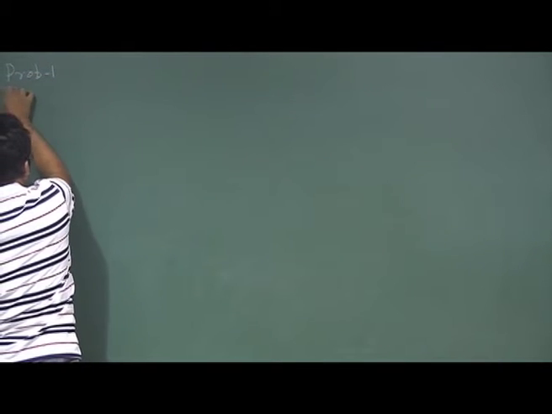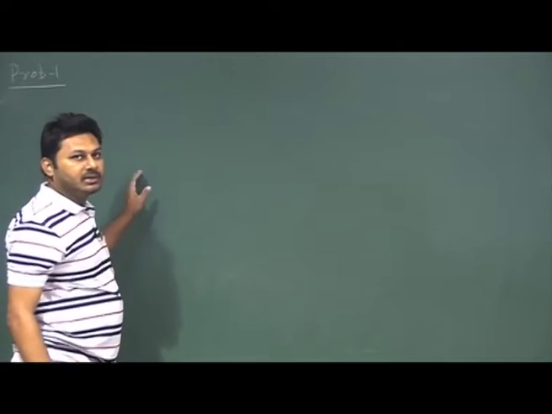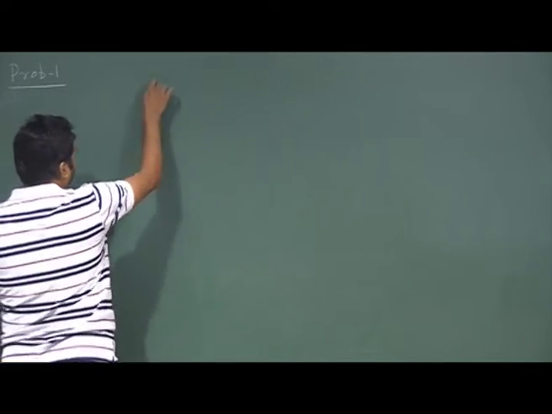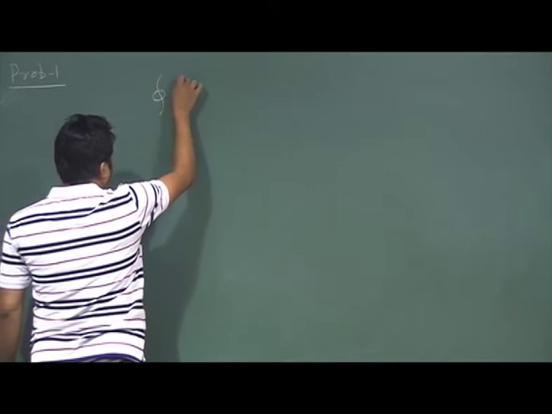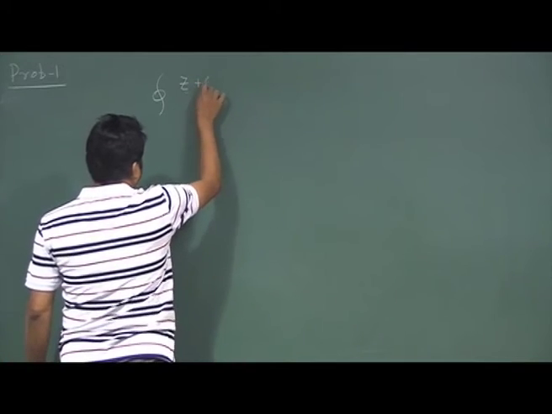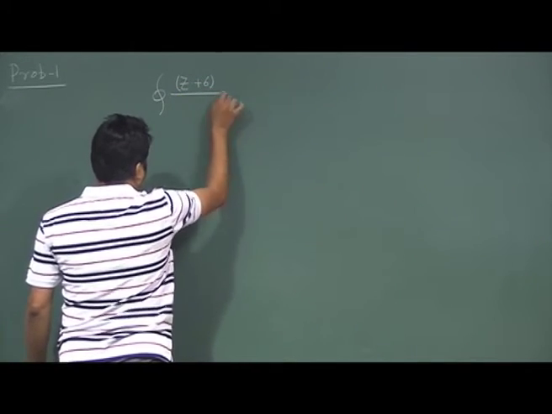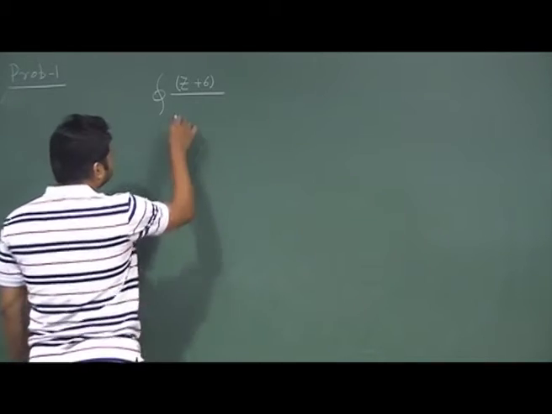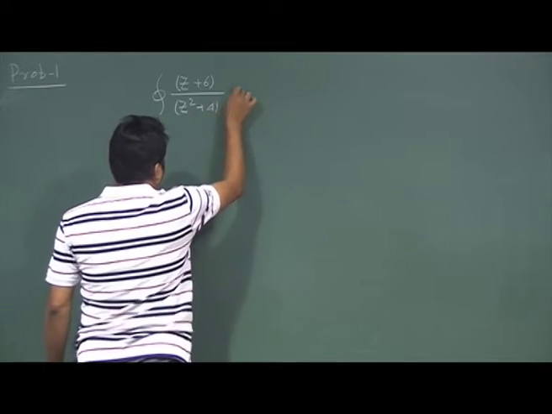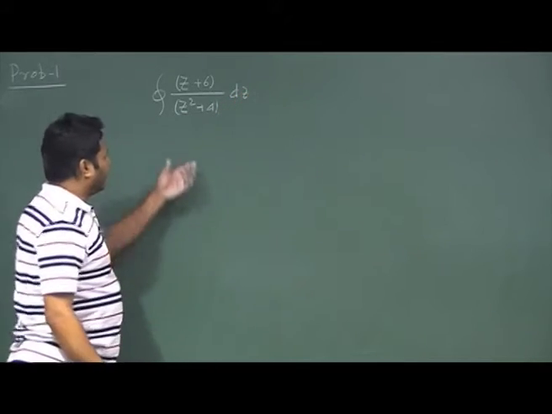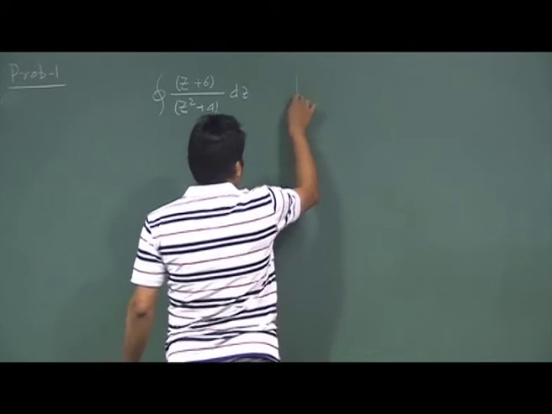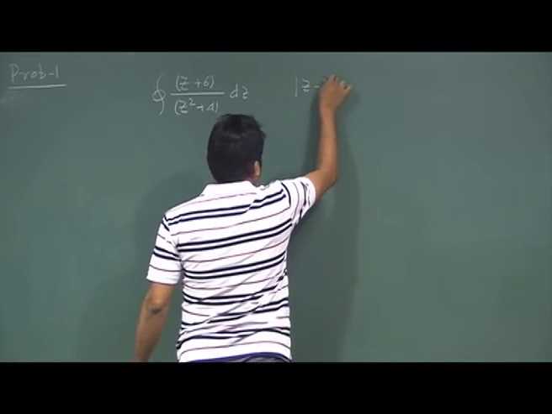We will do several problems related to this, because this is a very important theory that we just showed. The integration that is given to us is z plus 6 over z squared plus 4, dz. I need to evaluate this integration, but I need to know for which region I am doing this.